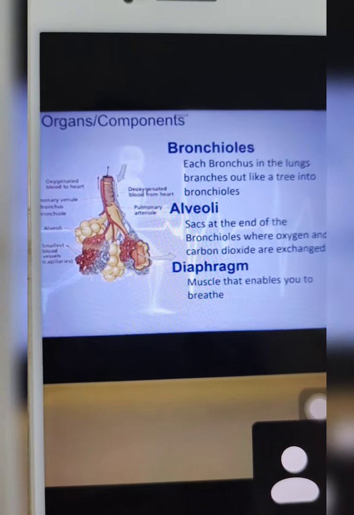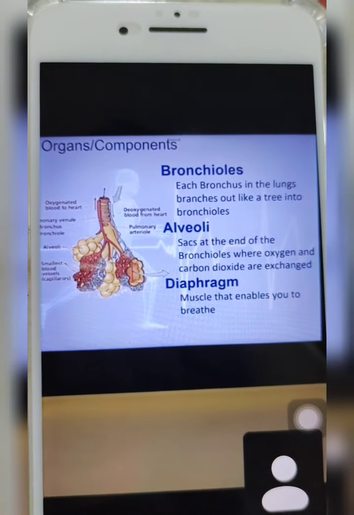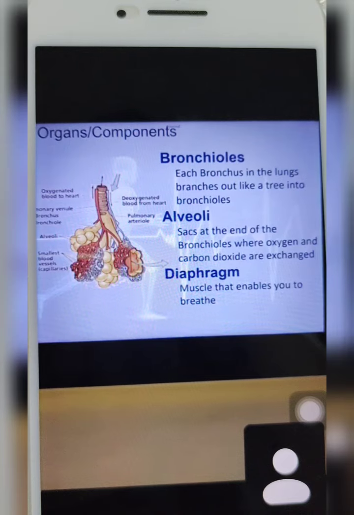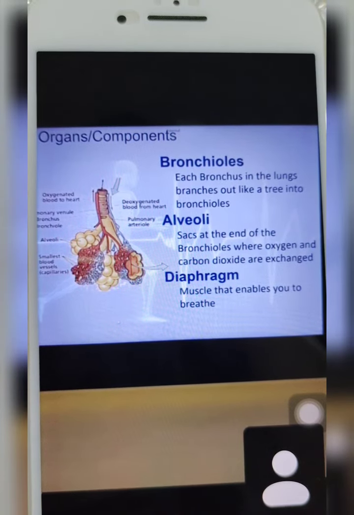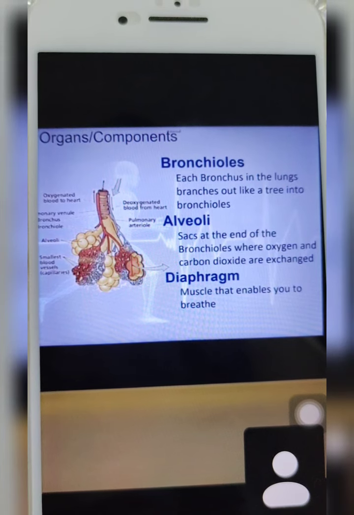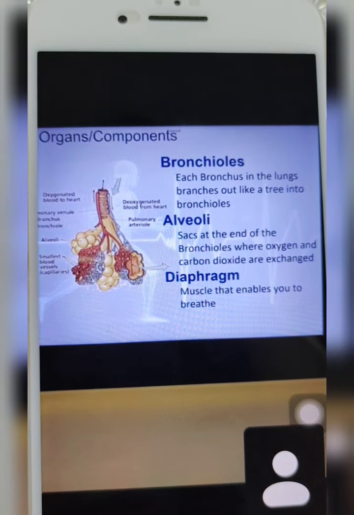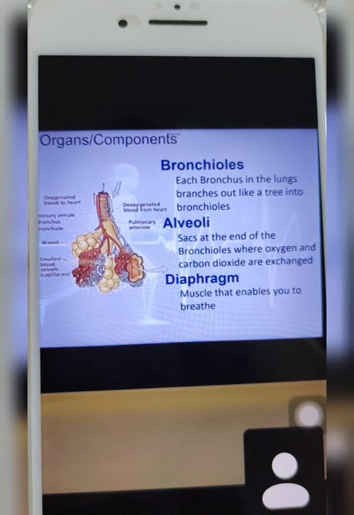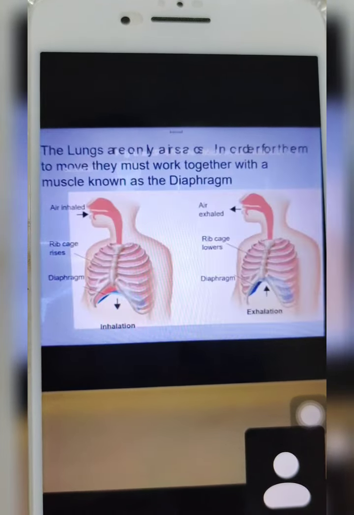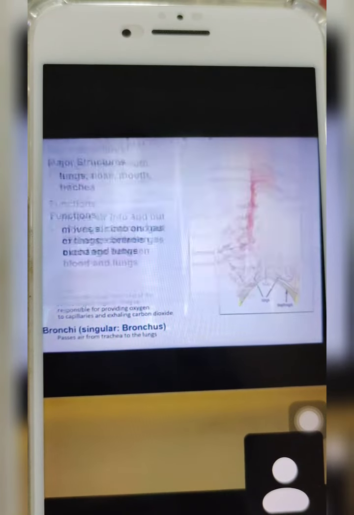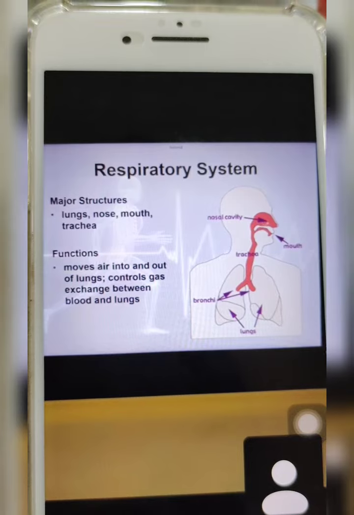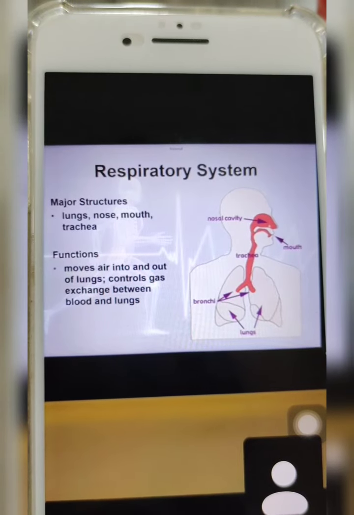We can breathe because our diaphragm is the muscle responsible for our breathing process. So that is the process of our respiratory system. That's how respiration works. That is how breathing works. It starts with your nose. Once the air enters your nose, we have hair inside our nose.